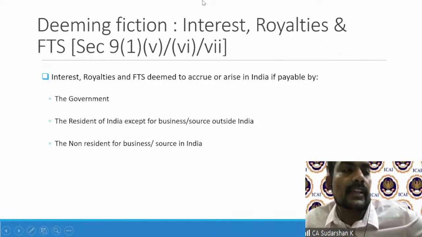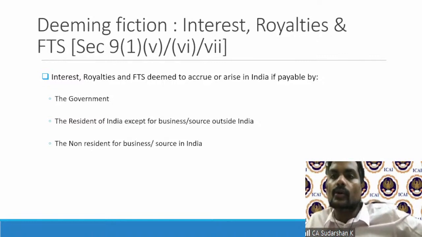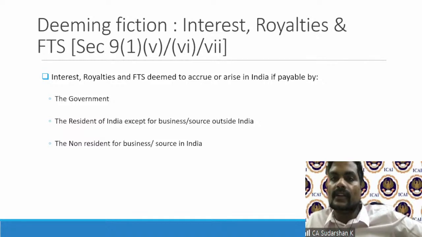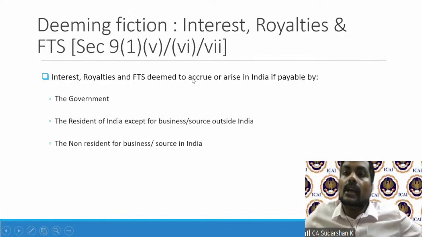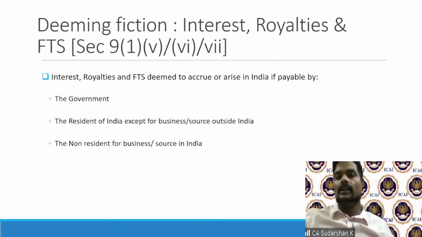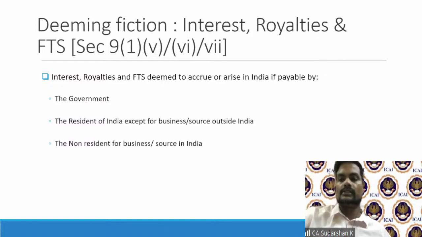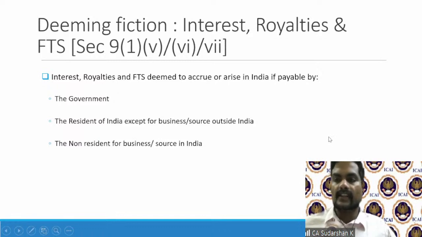So we finished off with deemed to dividend, and now today we are going to look at three very important aspects: interest, royalty, and fees for technical services. The other major three incomes, which are very essential, and these are very common incomes that a non-resident earns in India. So one needs to be extremely well versed, and this is something which we also practically come across. More often than not, these incomes will be tested from an exam standpoint as well. Interest, royalties, and FTS.